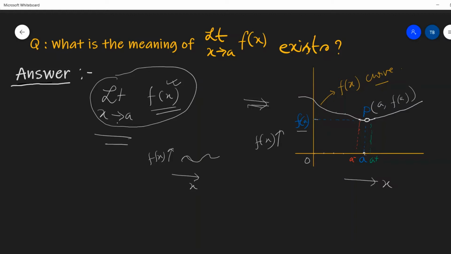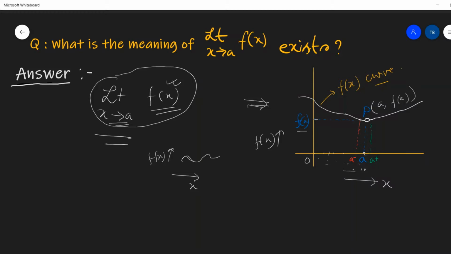Now it is saying that limit x tends to a means the value of x is tending towards a. Say the initial value of x was, say, this one. Say this a equals to, say, 10. Now the value of x was 1, 2, 3, 4, 5, 6, 7, 8, 9, 9.5, 9.6, 9.62, 9.7, 9.8, like that.